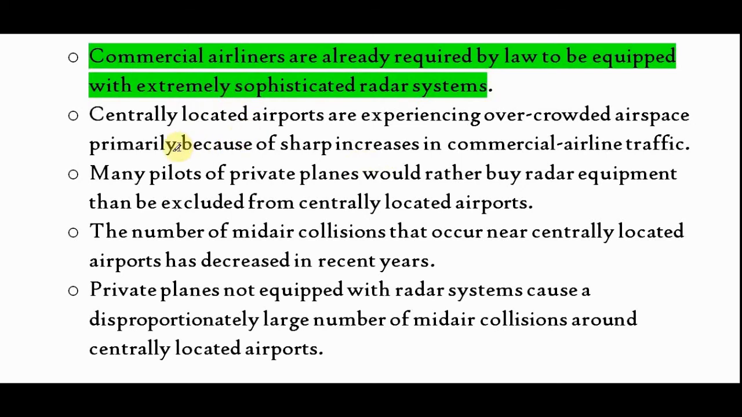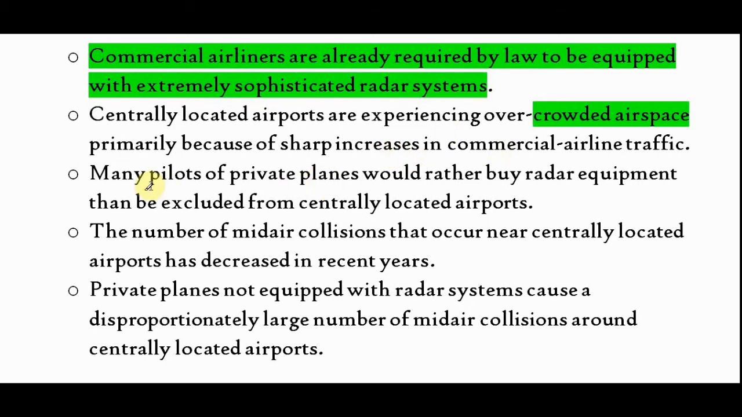Option B. Centrally located airports are experiencing overcrowded airspace primarily because of a sharp increase in commercial airline traffic. So now it is not about a decrease in collision, but it is about airspace. It says airports are experiencing overcrowded airspace primarily because of a sharp increase in airline traffic. So it is not about airspace, but we are looking for an option that should reduce collision.